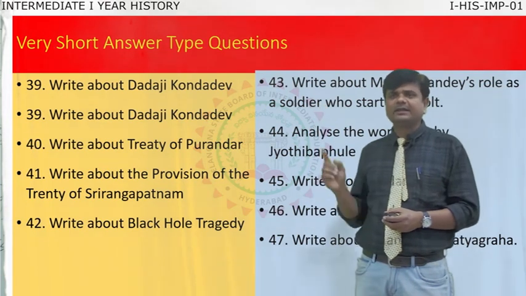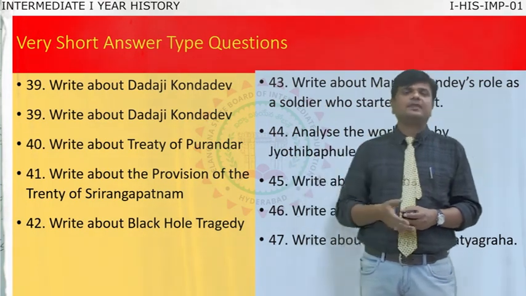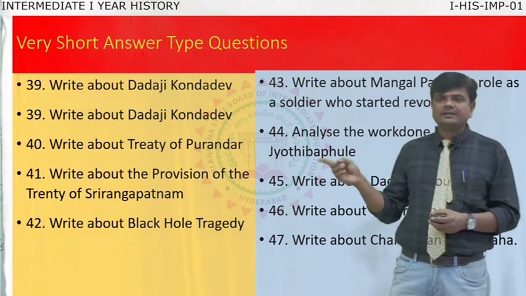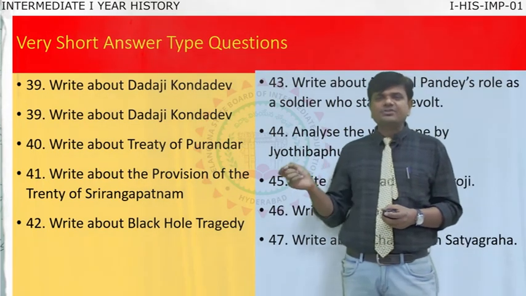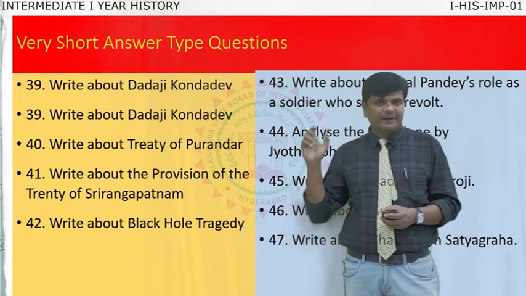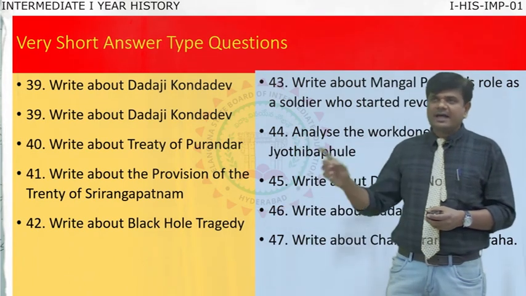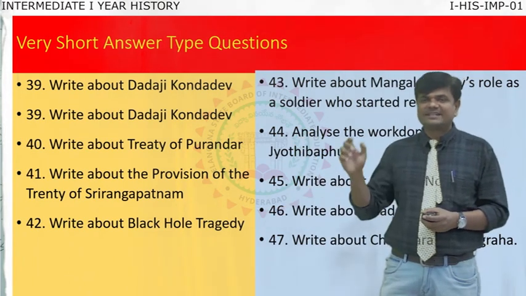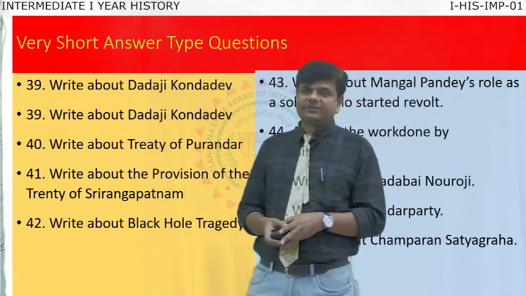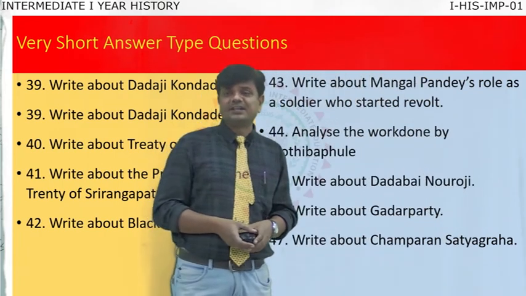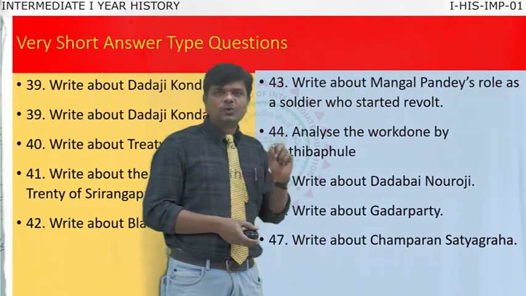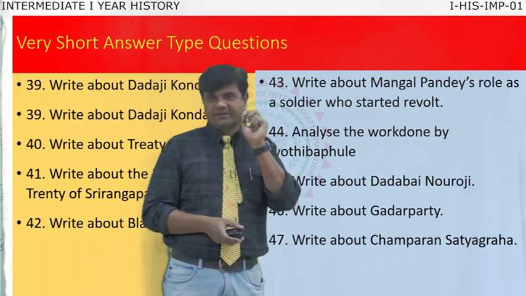Question 40, write about the Treaty of Purandar. Moving to 41, write about the provisions of the Treaty of Srirangapattanam. Question 42, write about the Black Hole Tragedy. Question 43, write about Mangal Pandey's role as the soldier who started the revolt of 1857.